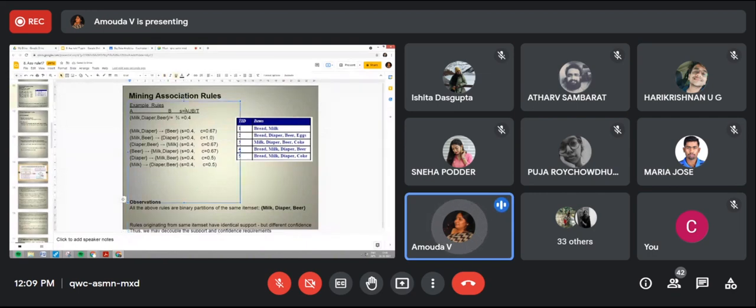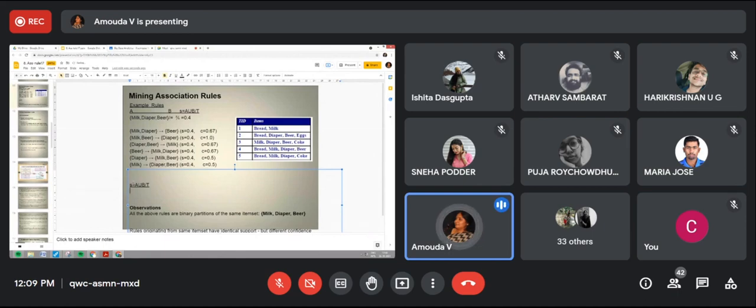The confidence is not A union by T. Confidence is A union B by the support count of A. Do you understand what I mean? So wherever this milk and diaper, if you take this transaction, milk and diaper, every transaction is different. A is different for every transaction here. Do you understand? Yes, ma'am. Students, please listen.